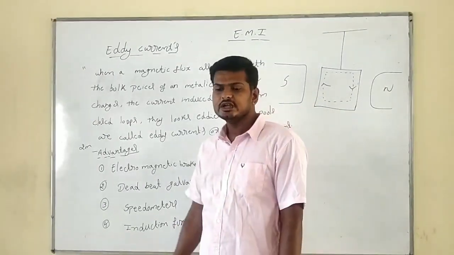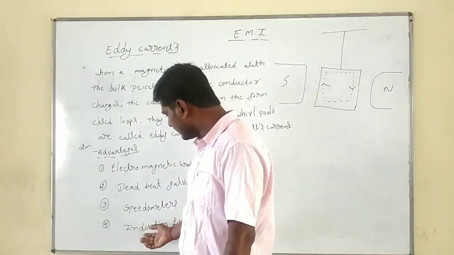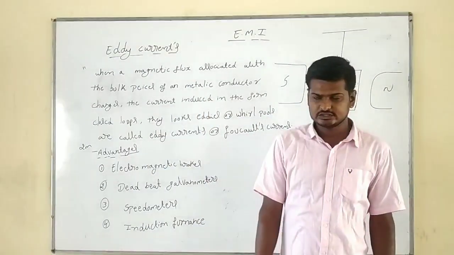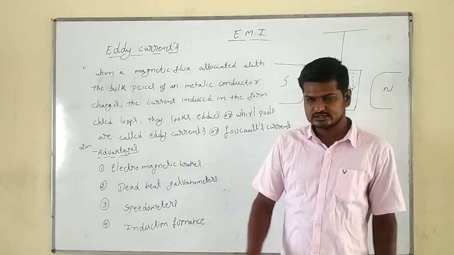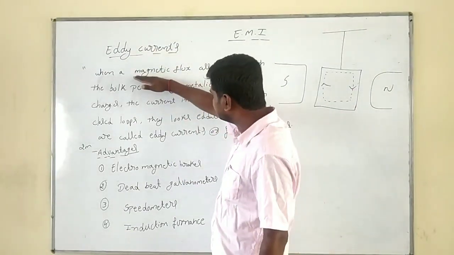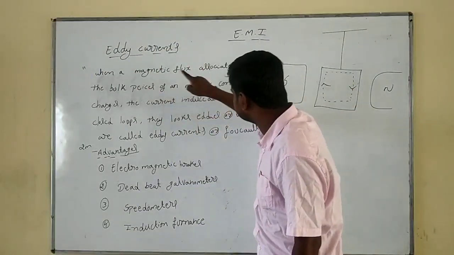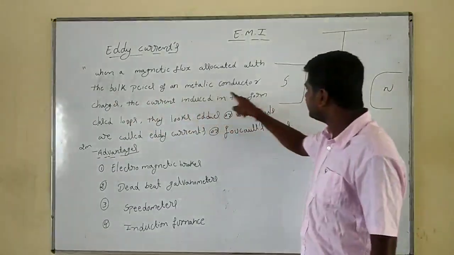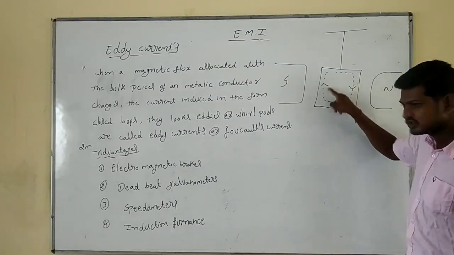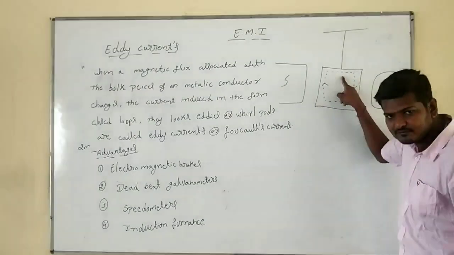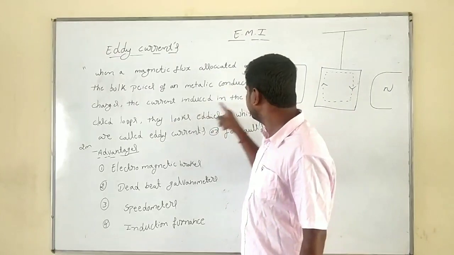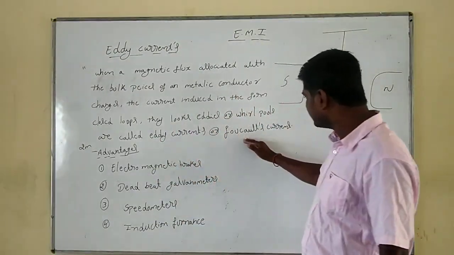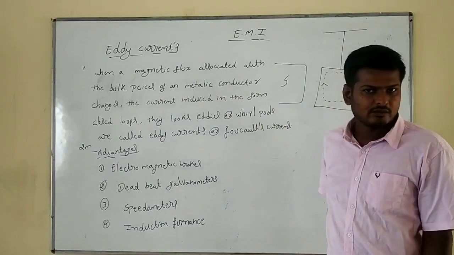Then you use it in the induction furnace. Induction furnace also uses eddy currents. These are the applications of eddy currents. Simple one. Eddy currents means when the magnetic flux associated with a bulk piece of metallic conductor changes, the current is induced in the form of what? Closed loops. They look like eddies or whirlpools. They are called eddy currents. Eddy currents were discovered by Foucault. That's why you call them Foucault's currents.